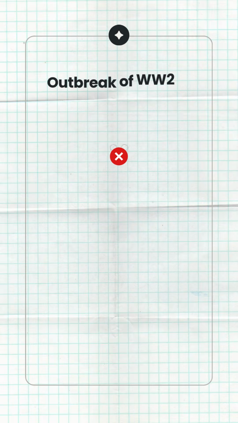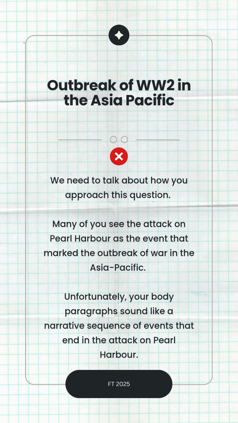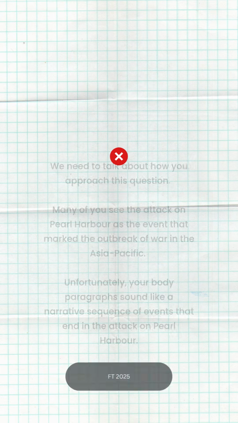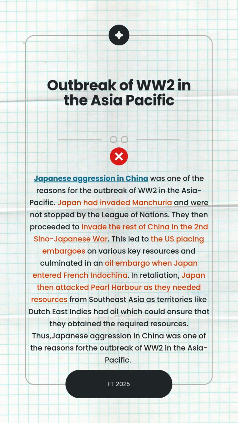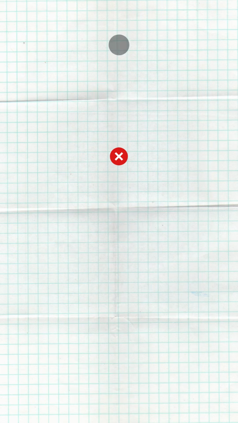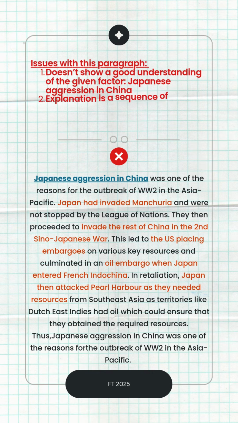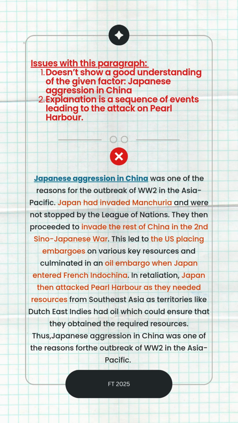A common mistake I see students make is writing a narrative timeline, rather than an explanation. To better illustrate what I mean, here's an example of a weak paragraph. You might want to pause the video now to read this paragraph before you continue. Notice it doesn't show a good understanding of the given factor, and the explanation is just a sequence of events, like a timeline. Japan invaded Manchuria, then China, then the US placed an embargo, Pearl Harbor happened. This weakens your explanation because you're telling a story, not showing cause and effect.